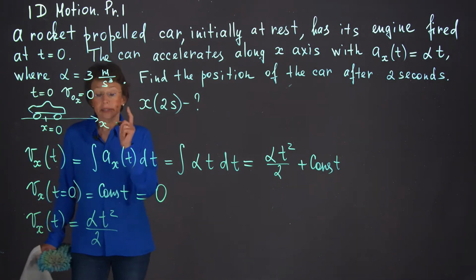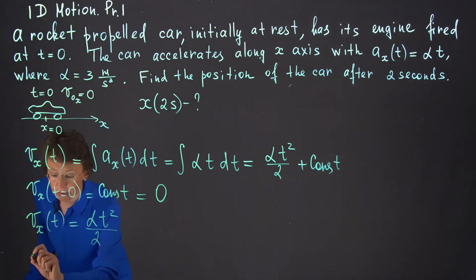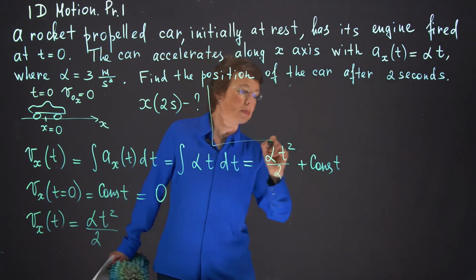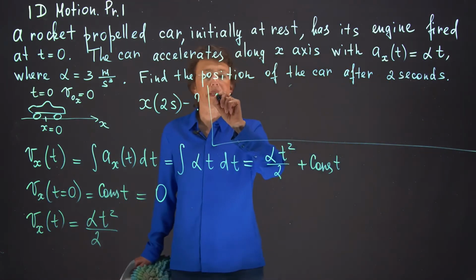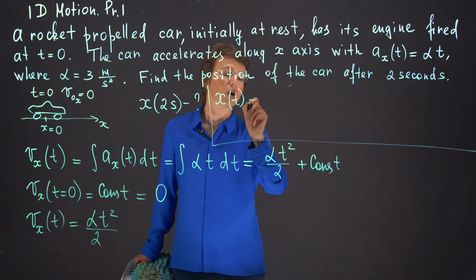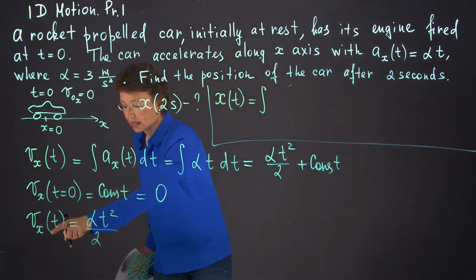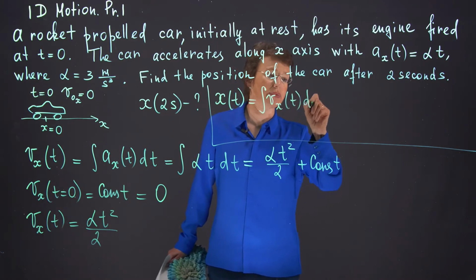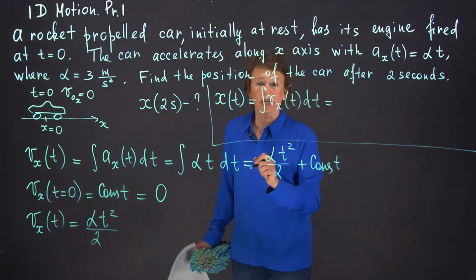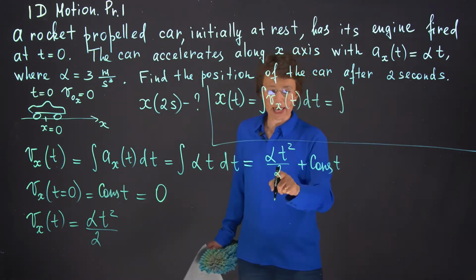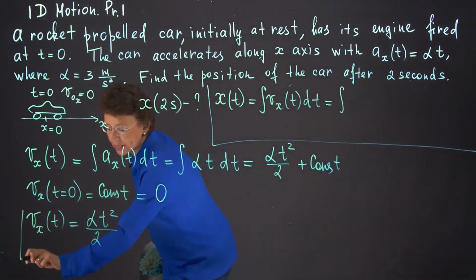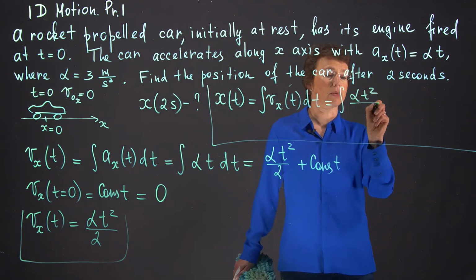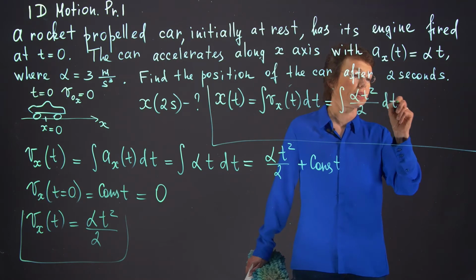Next step. Now I know velocity, and I'm ready to find the position. Where do I write? Let me write here. You will probably see it better. What is the position? I know how to do that. I need to take the integral of Vx of t dt. We derived these formulas in the previous video. Integral, what is Vx? It is alpha t squared over 2. Alpha is constant, t is a variable. I remember it when I'm taking this integral.